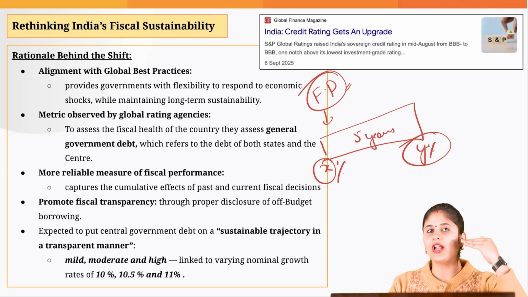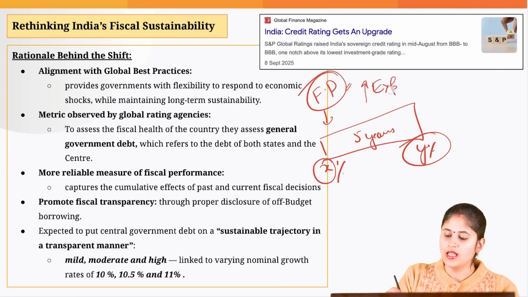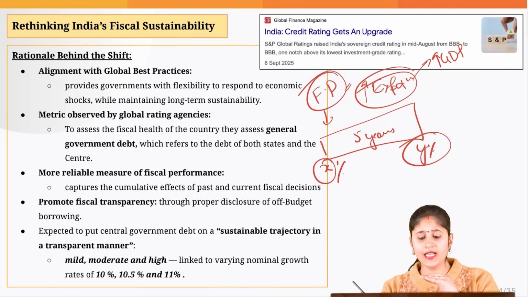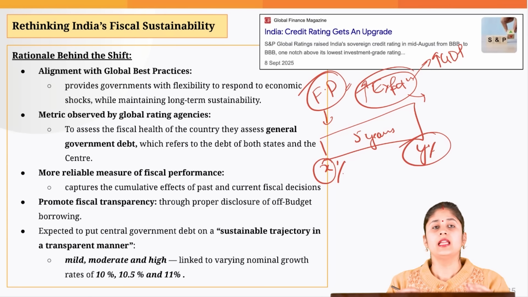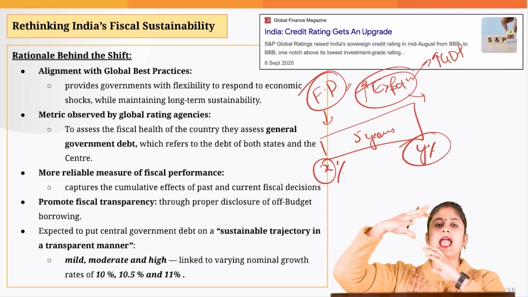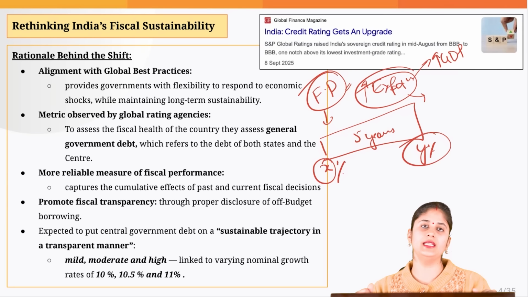It could happen that in one particular year, due to some unforeseen circumstances, the government has to increase the expenditure, and then it can manage its debt. How? Because of this increase in expenditure, this would give a boost to GDP. Another benefit is that here we have the flexibility. In the next year, the government would be increasing the tax rate, and that's how it would be able to mobilize more tax revenue and repay the debt.